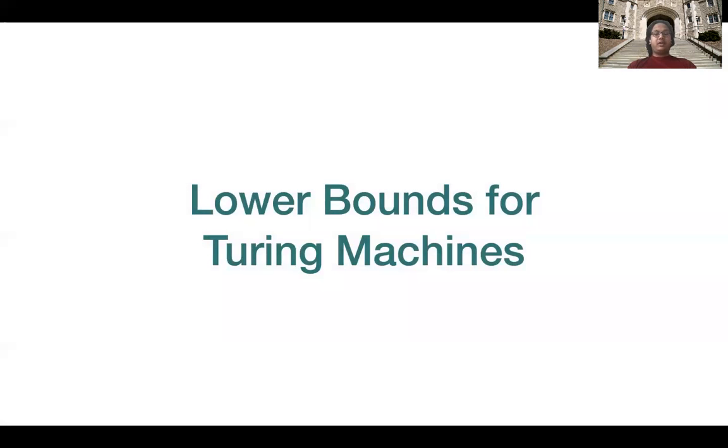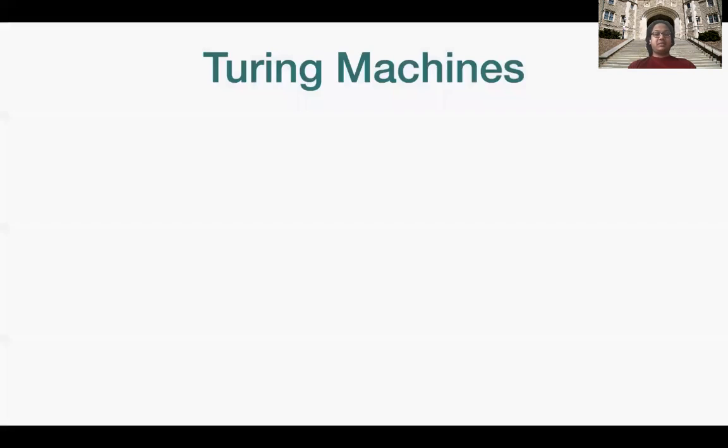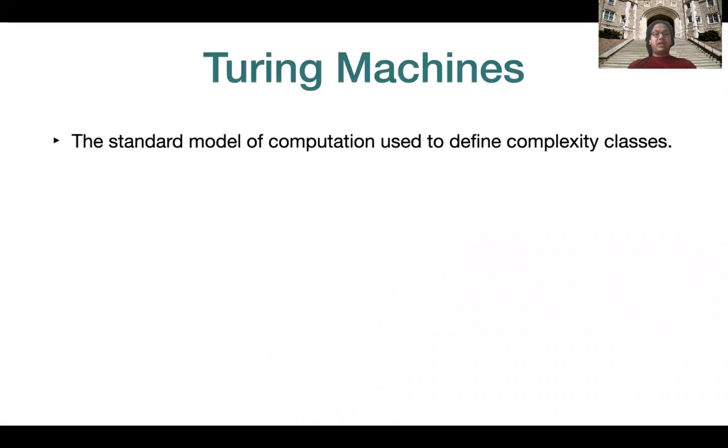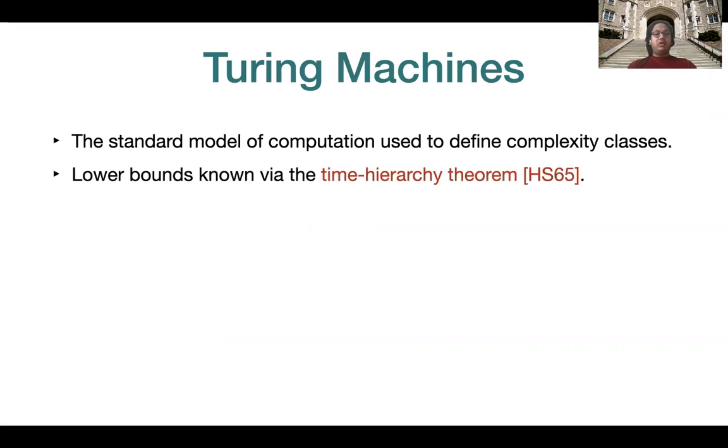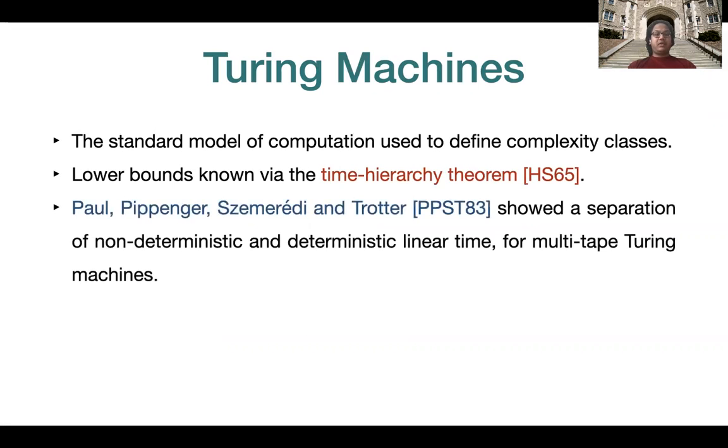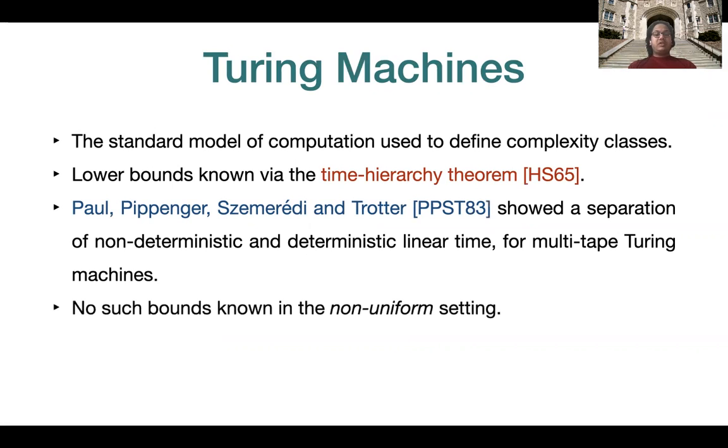First, I'm going to be talking about lower bounds for Turing machines. Turing machines are the standard model of computation used to define complexity classes. Lower bounds for Turing machines are known via the time hierarchy theorem. Even more lower bounds are known from the seminal work of Paul, Pippenger, Szemerédi, and Trotter, who showed a separation of non-deterministic and deterministic linear time for multi-tape Turing machines. No such theorems are known in the non-uniform setting.